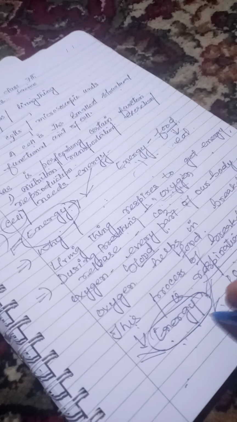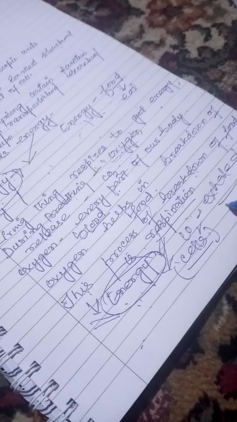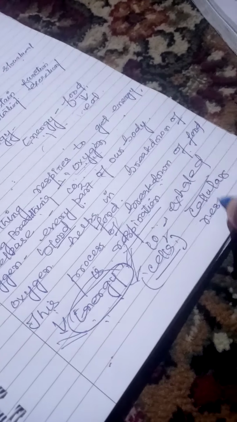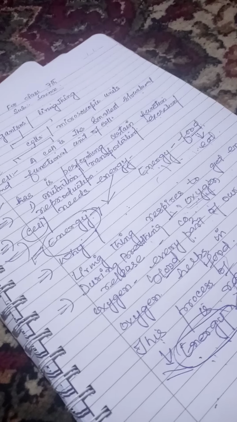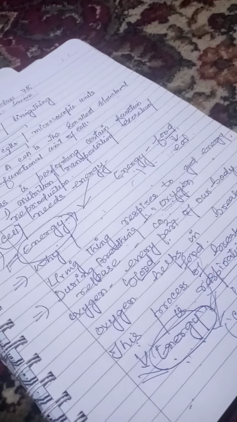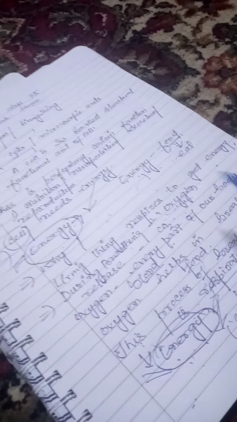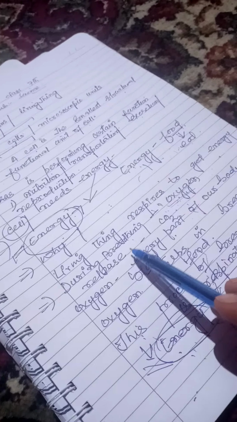But this whole respiration takes place in cells, so it is called cellular respiration. Okay students, this process of breakdown of food is called respiration. How does the breakdown of food take place? With the help of oxygen. Oxygen reaches our body with the help of blood.